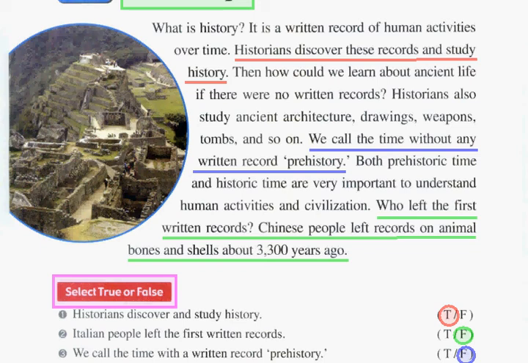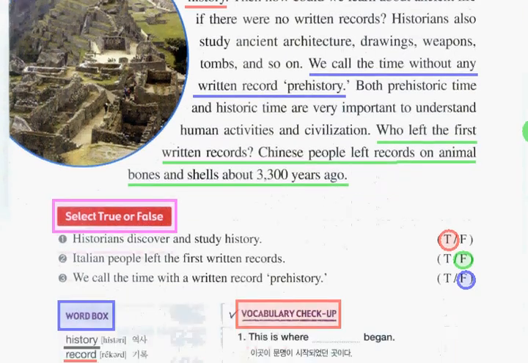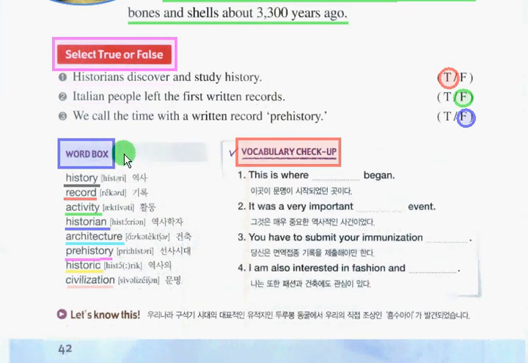Now, we finished the first activity. Before we proceed to the second one, let's learn more vocabulary words first. That will be helpful in making your own sentences. Let's look at our word box. So I will read it for you and then repeat after me. Okay? I will start now.